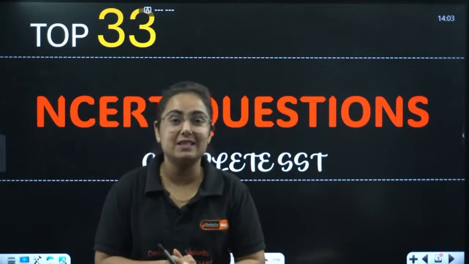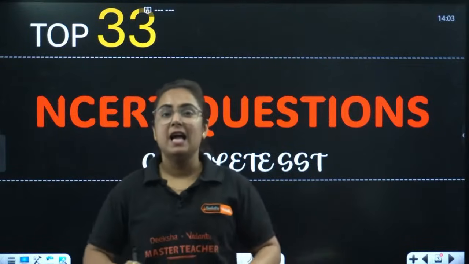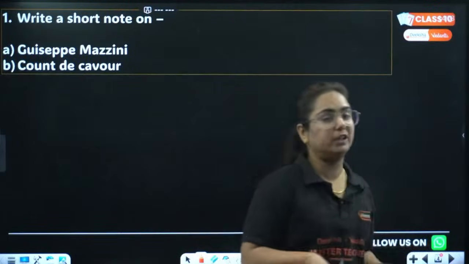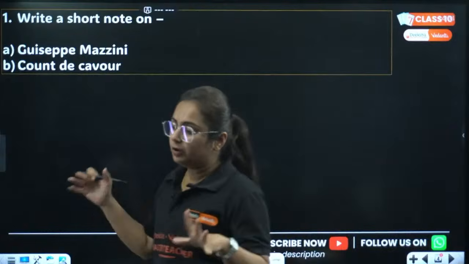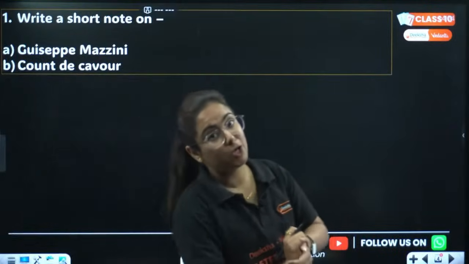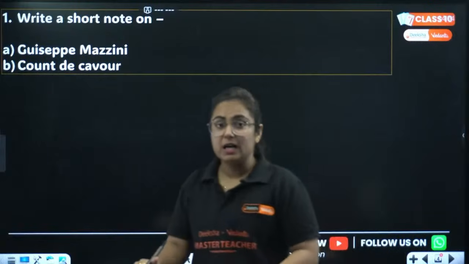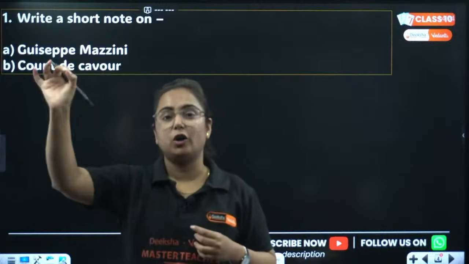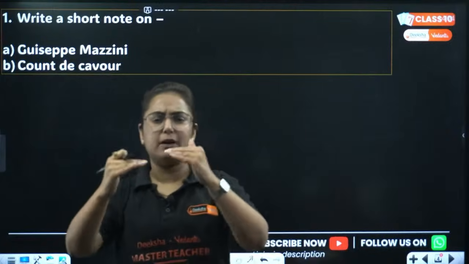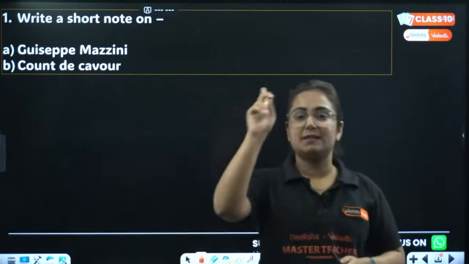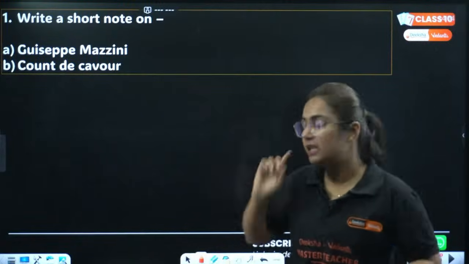This is your SST faculty Tanvi Mam, and let us start our live session with the first question of the day. In history, the first chapter is Rise of Nationalism in Europe. In the NCERT book, the first question in the exercise section is to write a short note on the following. There are 4 or 5 options. What we are going to deal with today is Giuseppe Mazzini and Count de Cavour.